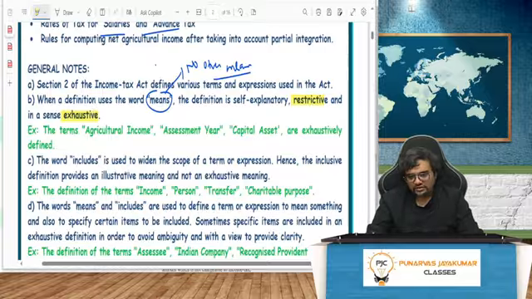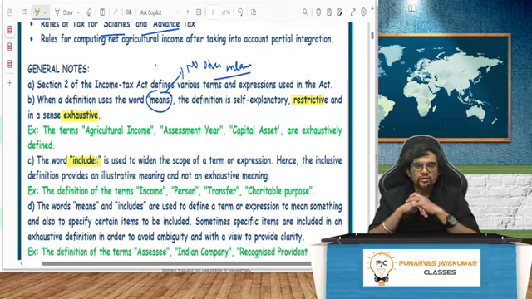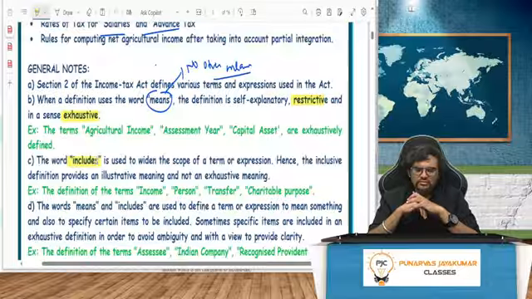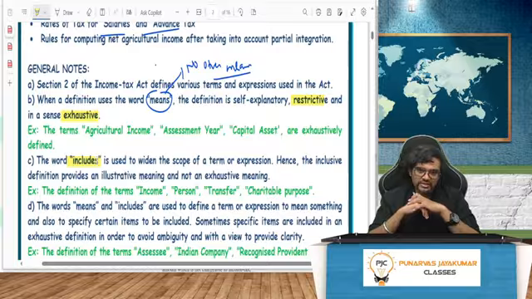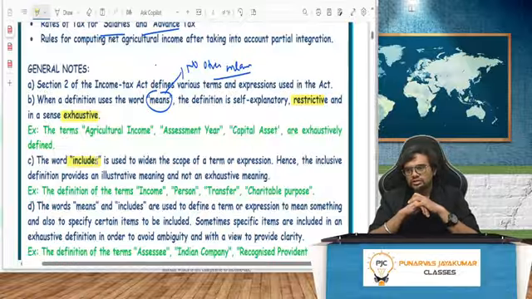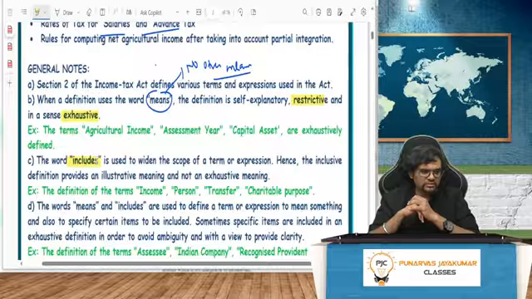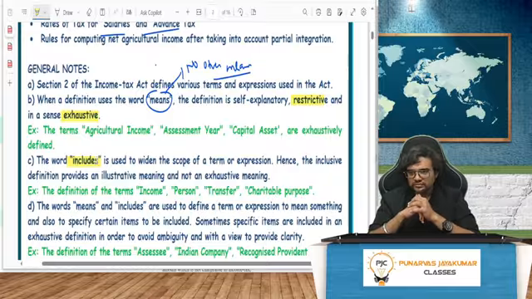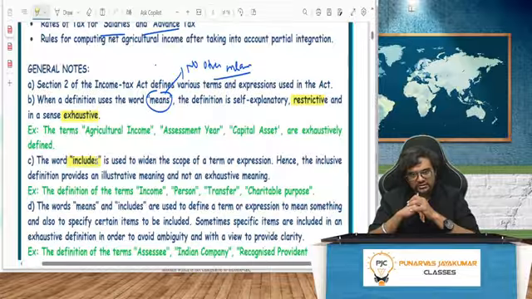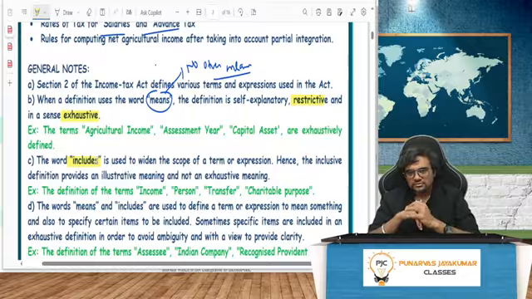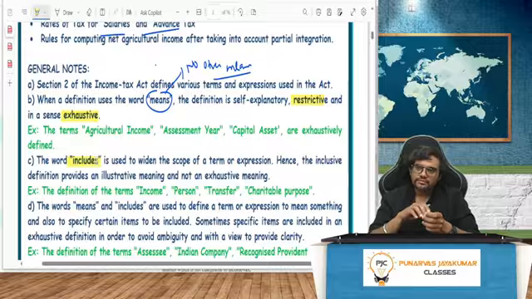On the other hand, if I use the word includes, that is used to what? Widen the scope of the term or expression. So if I say income includes, then they'll give everything else. Income includes so many things like that. Person includes. Whenever I tell you who's a person, you will probably think, okay, maybe an individual. But they have increased the scope by saying person includes many things. Is God a person? Is Tirupati Devasthanam a person? We need to see that.